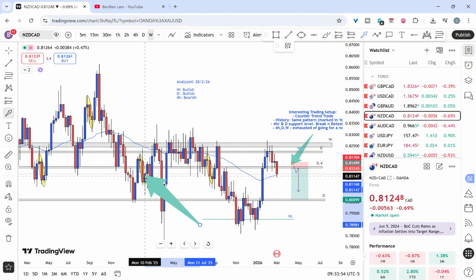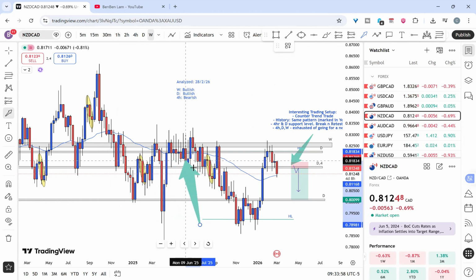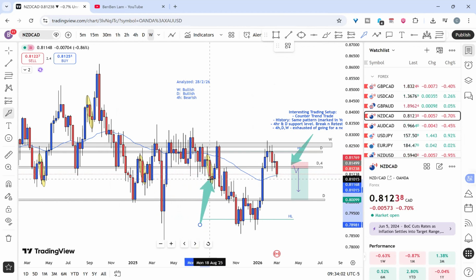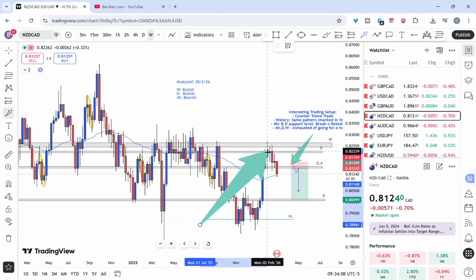Yeah, can we say doji-ish? So we have a beautiful big doji and it pushed back up. It's the same thing right here. We have a doji, push back down, and then we have another doji. It holds up and it's going to push back up. So right here, we do have a doji.